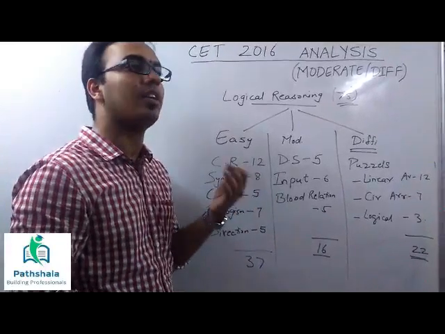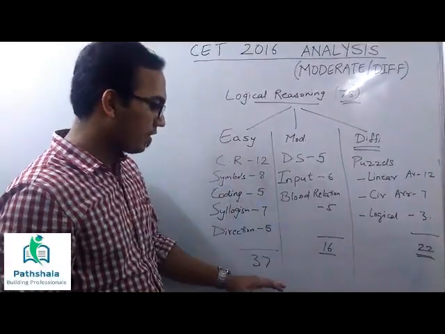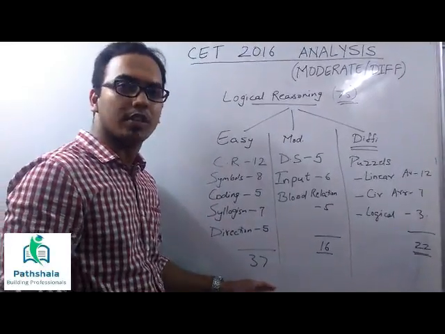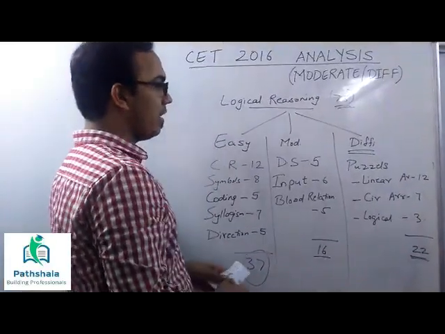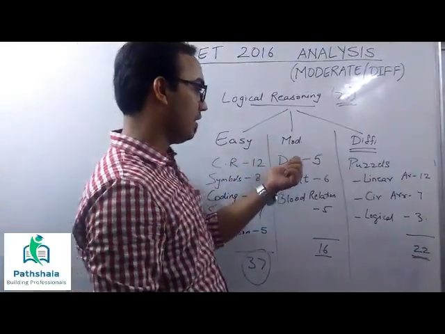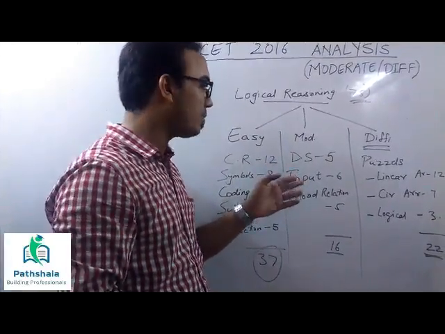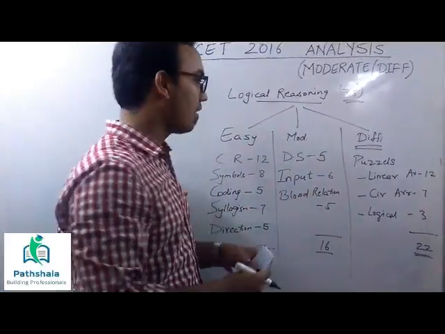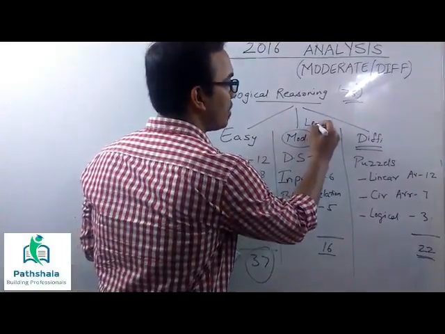Even if people say logic is tough, out of 75, 37 were very easy, so these 37 you have to anyway score. Then in the moderate part you have data sufficiency. This was based on generic logical questions, but it was a bit lengthy. Mainly it's moderate because it was lengthy.